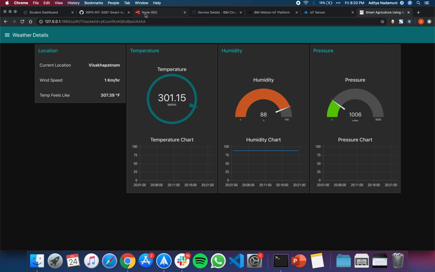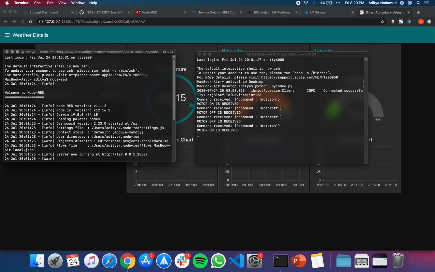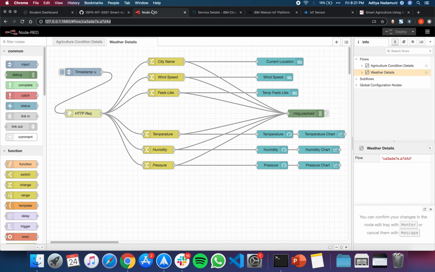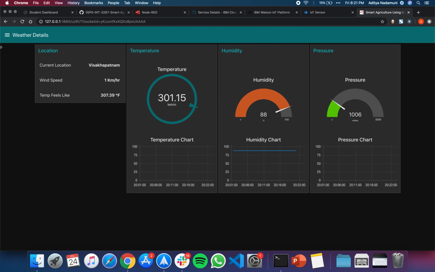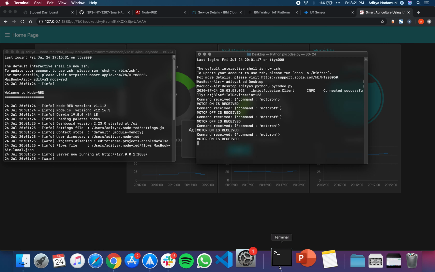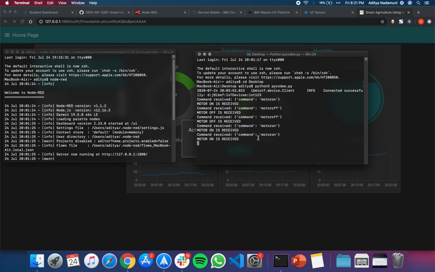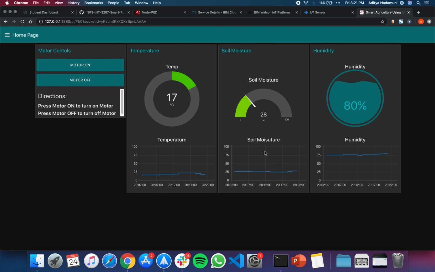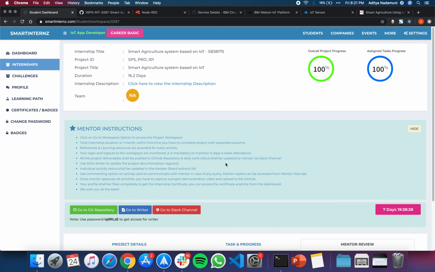To make the motor settings work, I have created a Python script, and you can see here all the commands. The connection is through a Python library called IBM IoT, and you can see the command is received whenever I press the motor action. For example, I want to turn the motor on, and if I go to the terminal, I can see that the motor on command is received. So this was my project. Thank you.